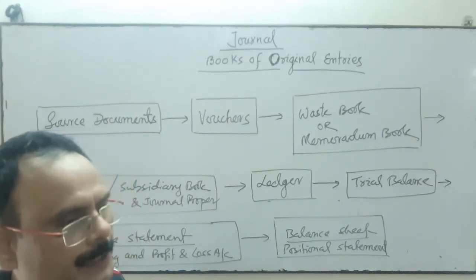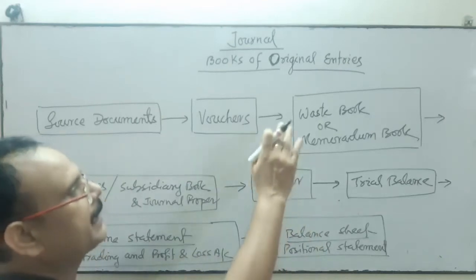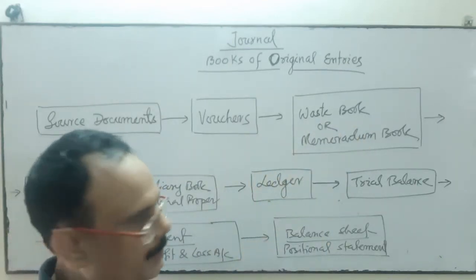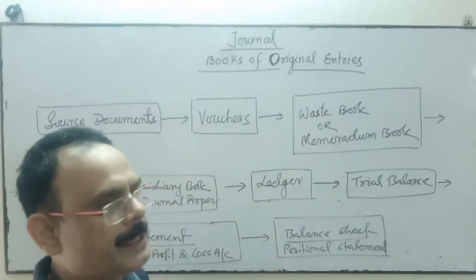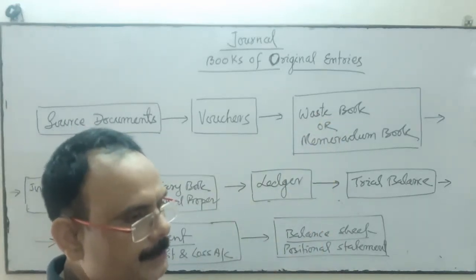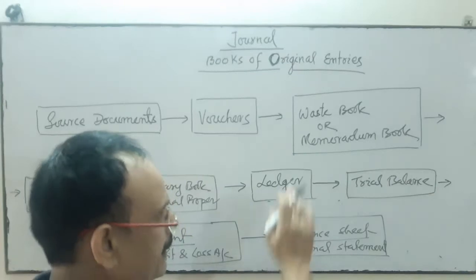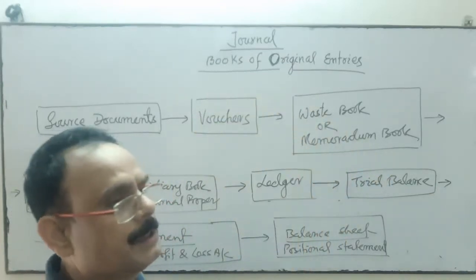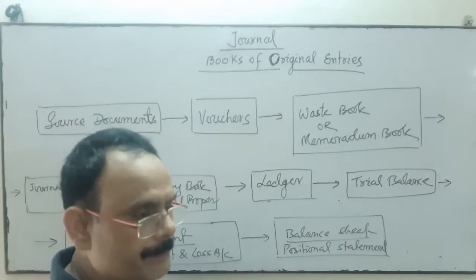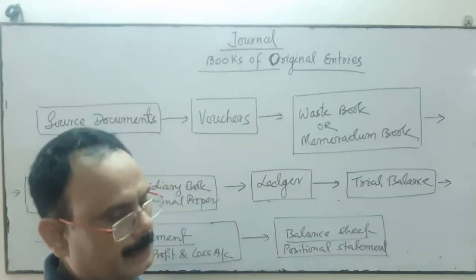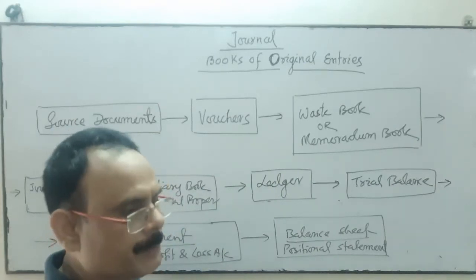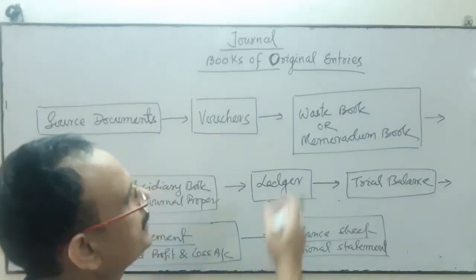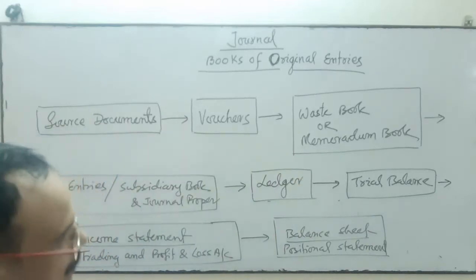So we convert it into writing, in the Waste Book record, or memorandum book. It is for memory. It is not necessary to prepare the Waste Book, but if the accountant feels that instead of keeping everything in memory, where I may forget some items, it is better to record the transactions in the Waste Book.